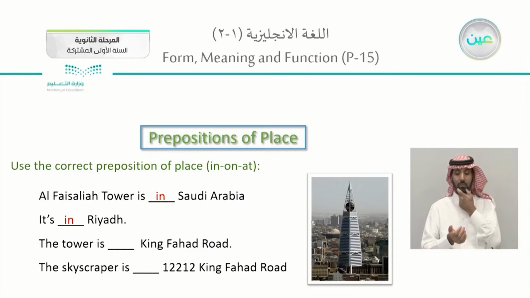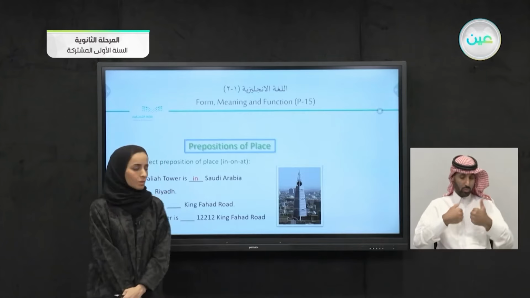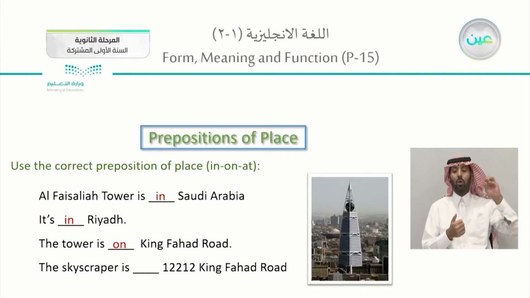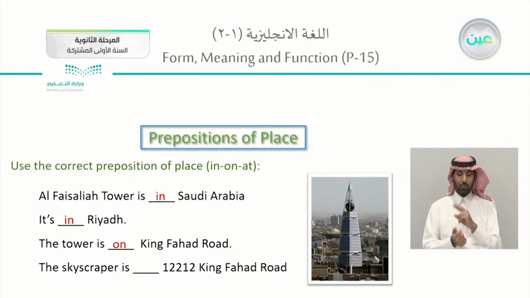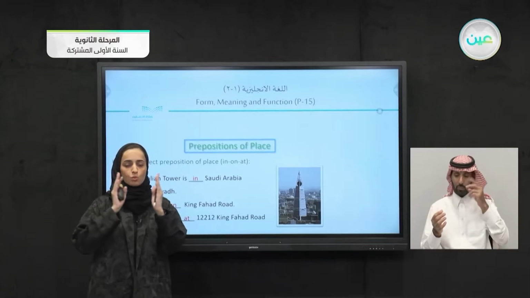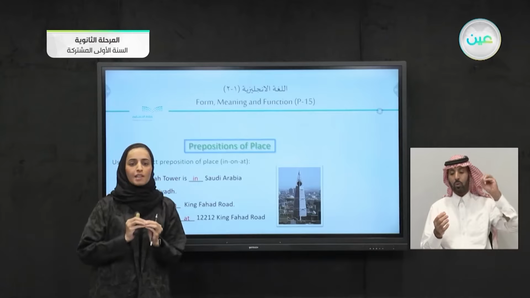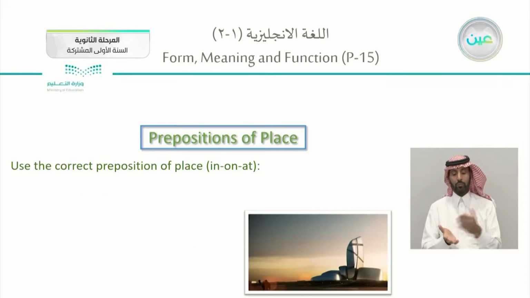The tower is on King Fahd Road. So we have something smaller than a city, and we will say it's actually on King Fahd Road. The exact location that we've got here, the skyscraper is at 12212 King Fahd Road. For this exact location we will use at. So for a country or a city, you will use in, smaller, on, and the exact location you will use at.